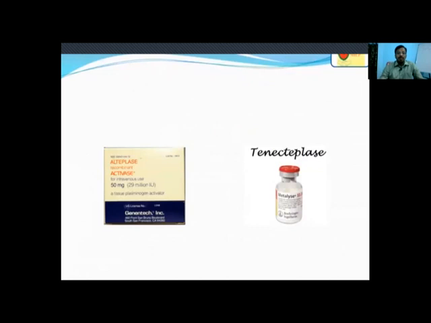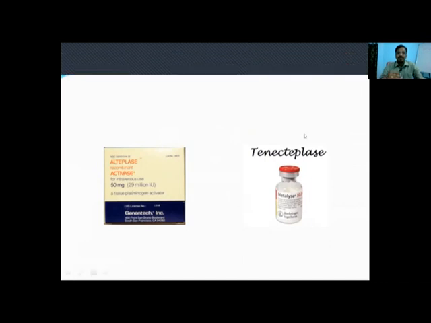the standard thrombolysis was being done earlier with alteplase, and now even tenecteplase also got approval for it. Alteplase will be given at a dosage of 0.9 mg per kg. In that, first 10% of the dosage will be given as bolus. The remaining 90% of the dose will be given as infusion over 1 hour. Whereas tenecteplase is 0.2 mg per kg. It is just a bolus dose, no need of any infusion.